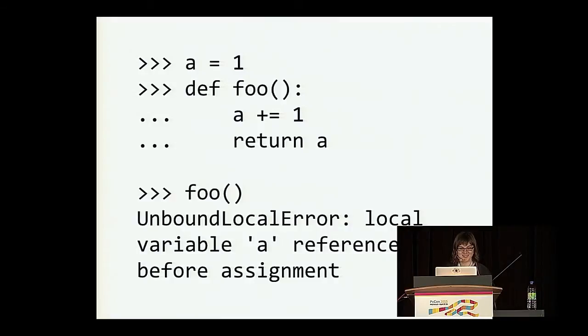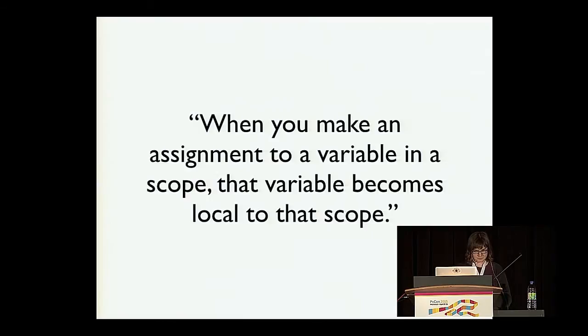Yeah, unbound local error. Local variable a referenced before assignment. So what does this mean? It's kind of cryptic, I don't understand immediately what's supposed to be going on here, so let's investigate a little bit. From the Python FAQ, there's a statement: when you make an assignment to a variable in a scope, that variable becomes local to that scope.